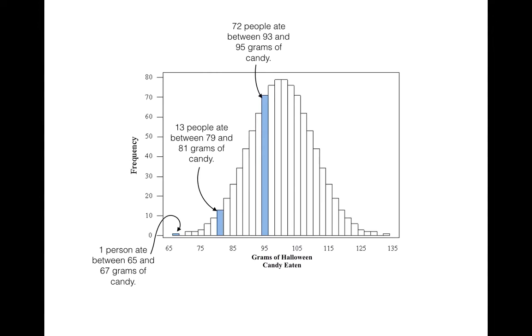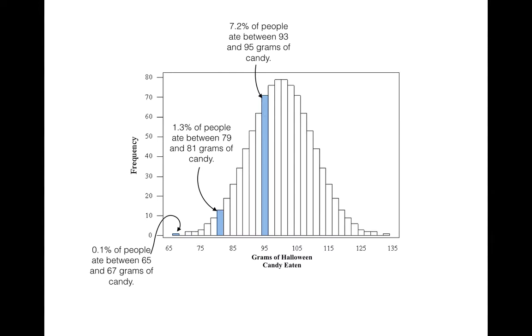Remember, we showed one person ate between 65 and 67 grams, 13 people, etc. Now that we know that there were 10,000 grams of candy eaten and 1,000 people eating them, we can calculate this by percentage. We can say 0.1% of people ate between 65 and 67 grams of candy, 1.3% of people ate between 79 and 81 grams of candy, and 7.2% of people ate between 93 and 95 grams of candy. So we can calculate the percentages because we know the totals.